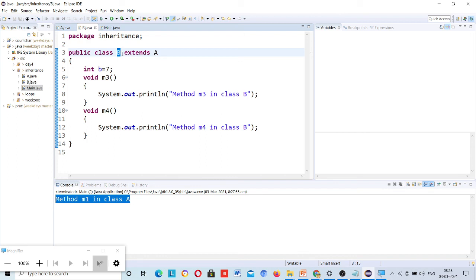Class B is the subclass, the child is the subclass, and the parent is the superclass. These are actually different keywords that we use. In terms of Java, parent and child are used. Super and subclass are used in terms of C++, not in Java. But whatever you use, you should understand the concept. I just copy and pasted that figure from somewhere.